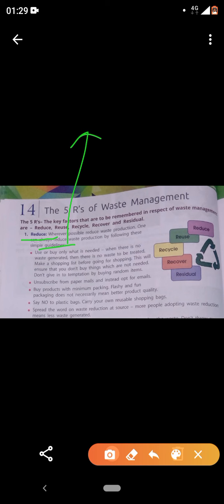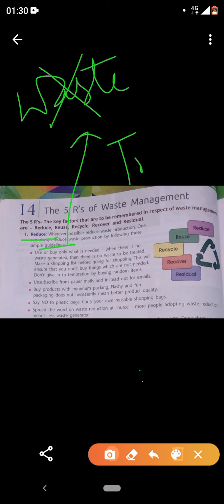Let's see. Use or buy what is needed. Yes, use or buy what is needed. Don't go for anything which you don't require, but still you want. Okay, I'm liking it, it's looking very nice, so let me purchase it. No, whatever is needed, please go for it. When there is no waste generated, then there is no waste to be treated. This is very good. If no waste is generated, no waste means no treatment. Clear? Very simple. No waste means no treatment.